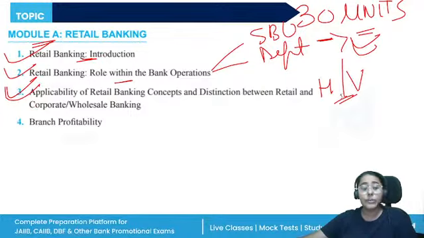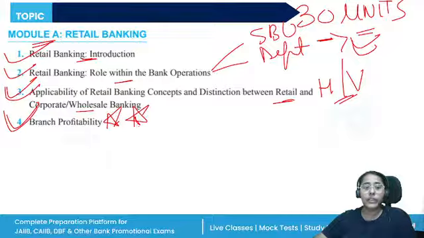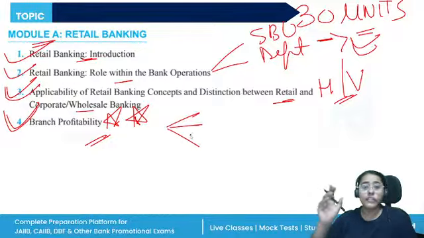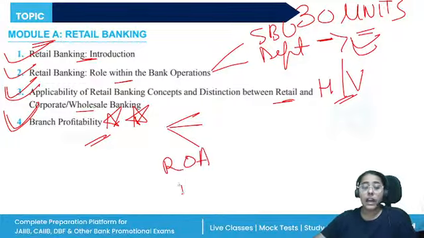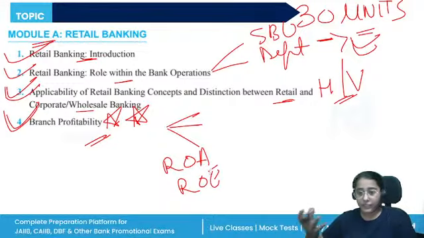You'll be studying the distinction between retail and corporate banking, and branch profitability, which is the most important unit from module A. Apart from the difference between profit and profitability, you will be studying the three levels of profit: gross, operating, and net profit. Then you will be studying the measures of profitability, ROA and ROE. What is the leverage ratio? What is the interest margin? All of these topics are important. All right, so that is module A.